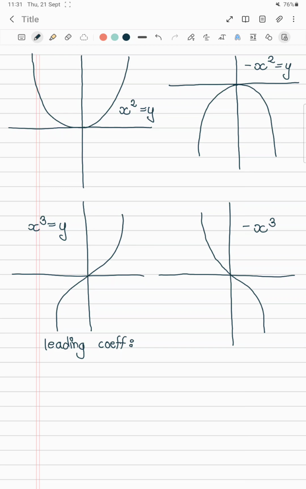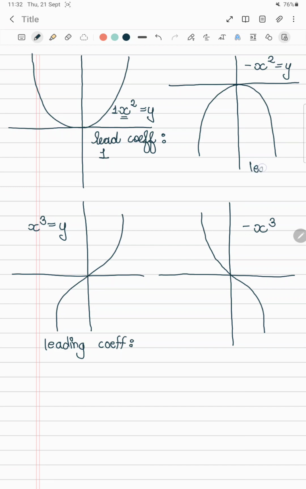So for our first graph equation, we have 1 as our leading coefficient, because the largest power of x is 2 here and nothing is written in front of it, which means it is 1.